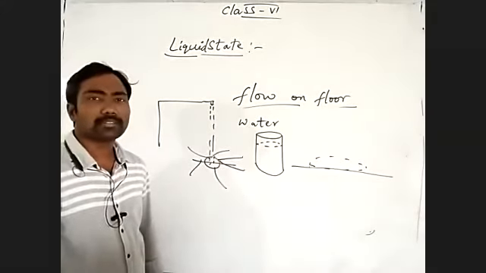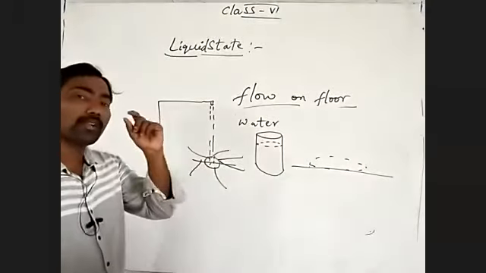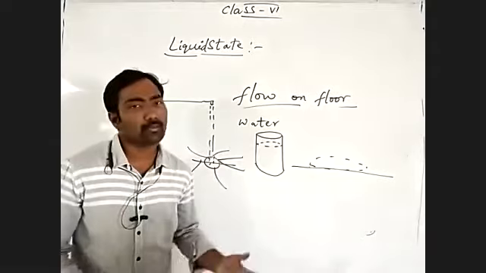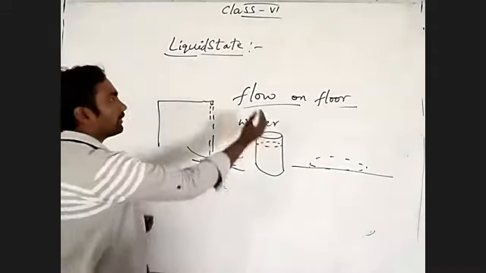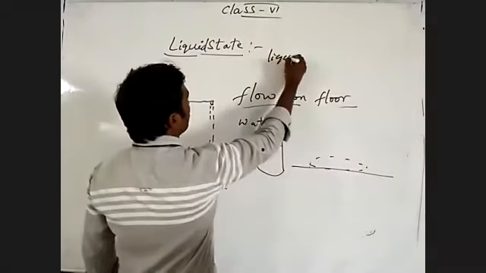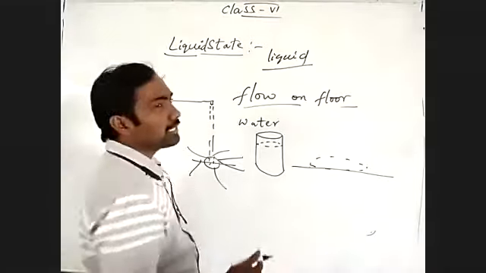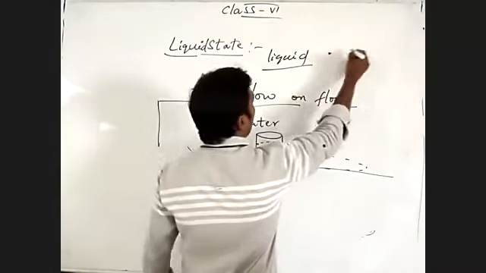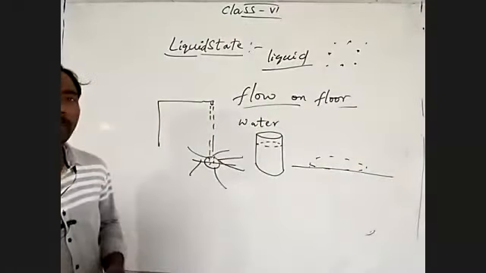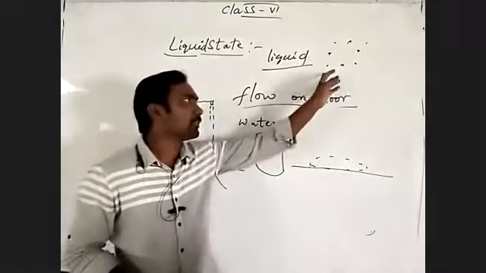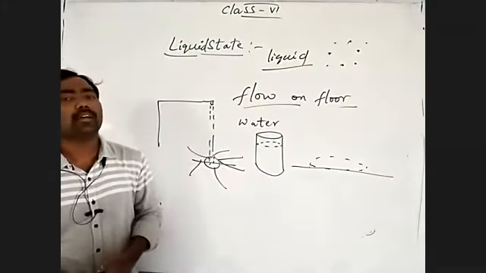Can you determine? See, water is also one of the matter. What is there in our surrounding? So in the liquid material, the particles are arranged freely. Particles arranged freely means there is a space between the molecules inside the liquid state of the material.